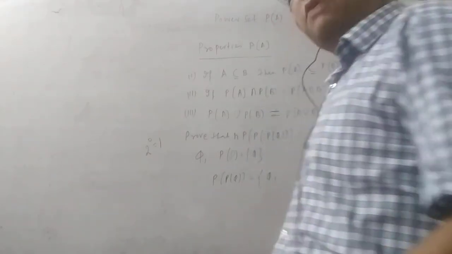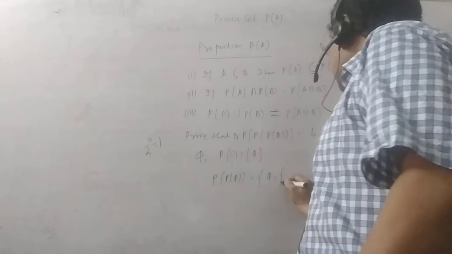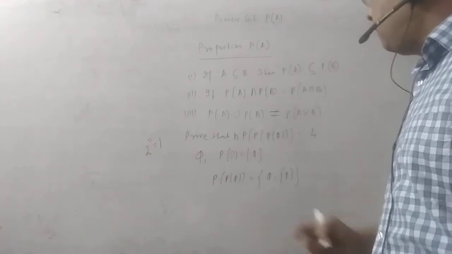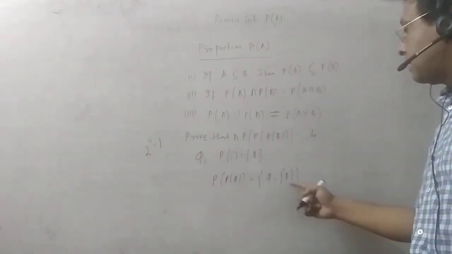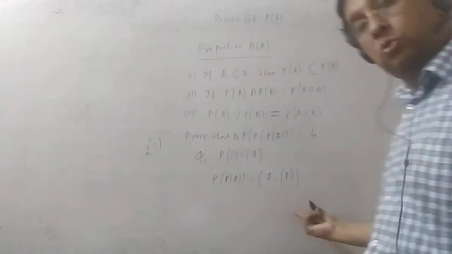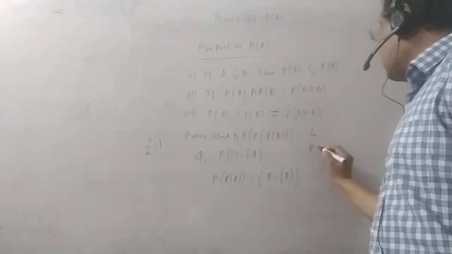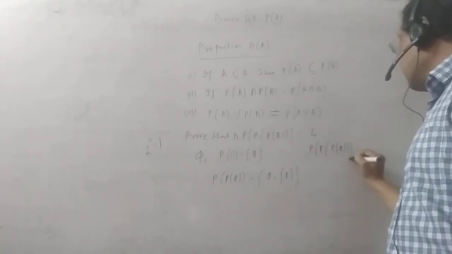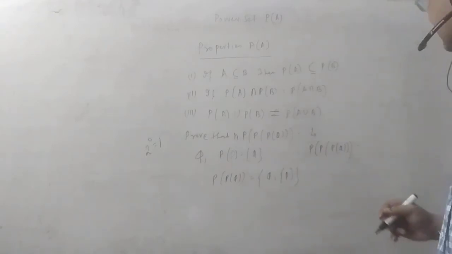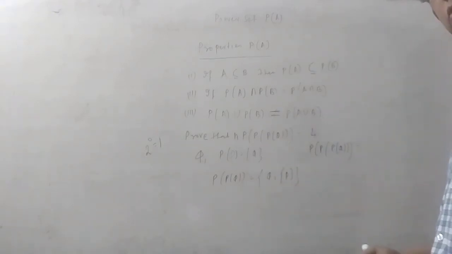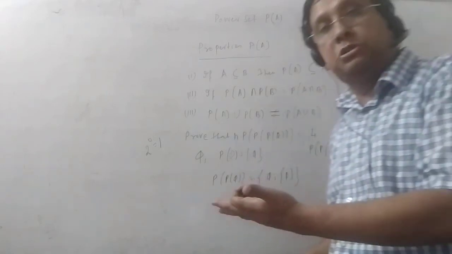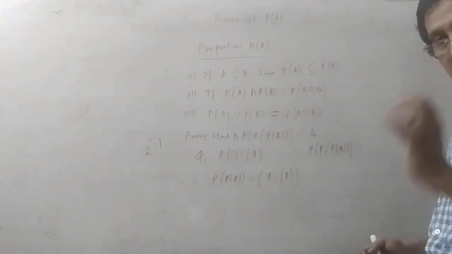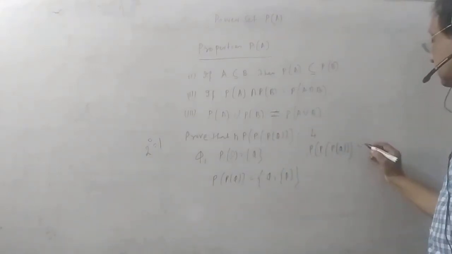See, as I told, phi is a subset of any set, and also you can write this set itself. So for the power set of phi, you can write these two elements. 2 to the power 1 is equal to 2, and the power set of the power set of phi has two elements. So logically, following the formula, 2 to the power 2, that is 4 elements are there. You can get what?